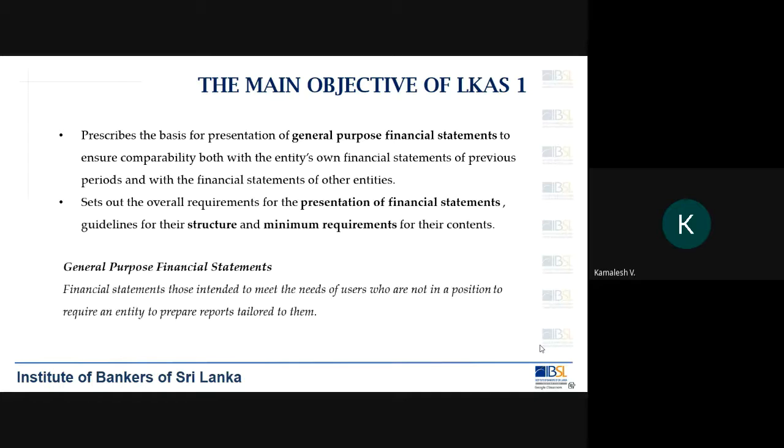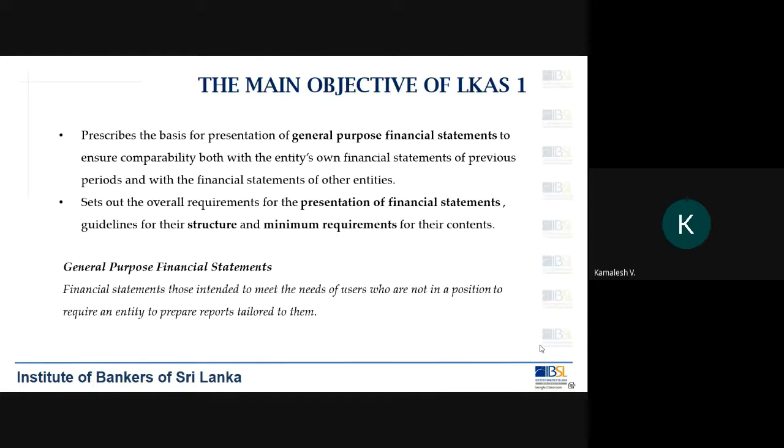So what are general purpose financial statements? General purpose financial statements are those which are intended to meet the needs of users who are not in a position to require an entity to prepare reports tailored to them. Everybody who comes to your bank cannot ask for a financial statement catered to them.